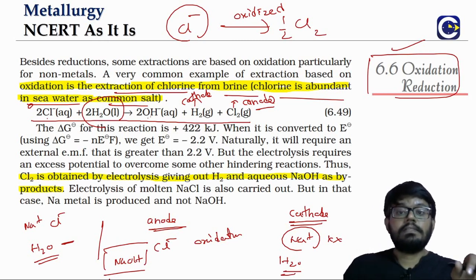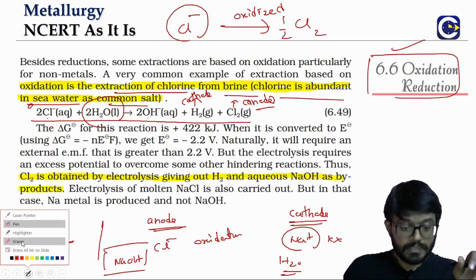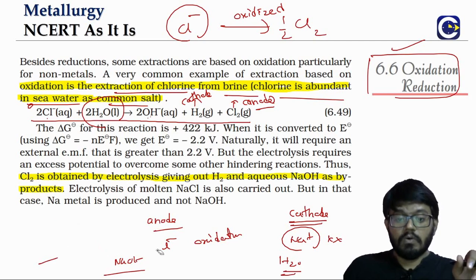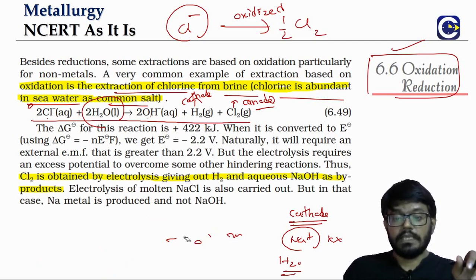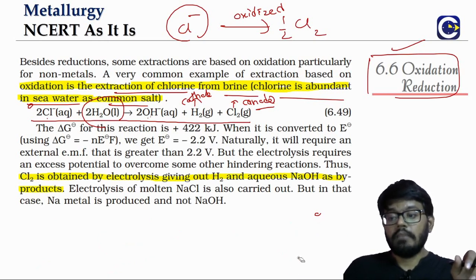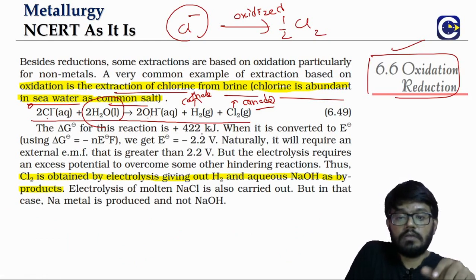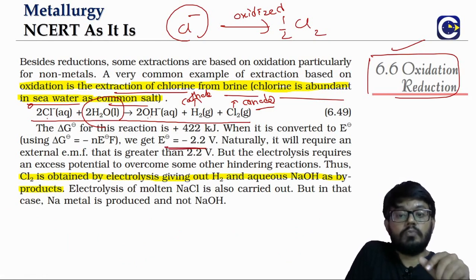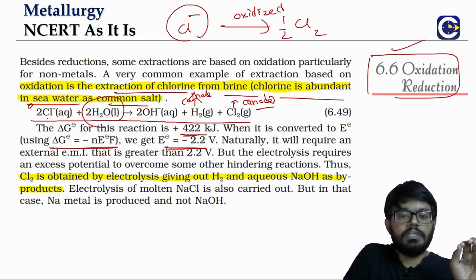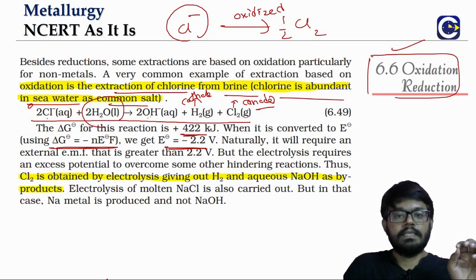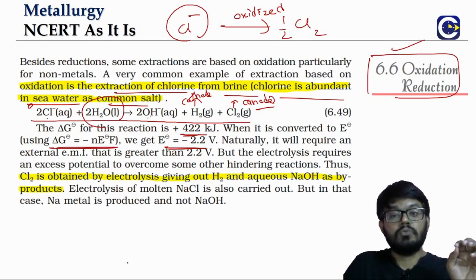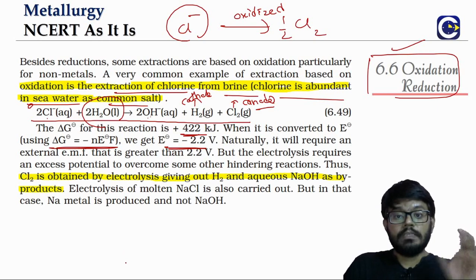But when you look at this in terms of the electrochemical principles, the overall reaction that we are seeing still has an E naught value of minus 2.2, the overall redox couple. So how do we get it? If you look at the overall reaction, del G naught is plus 422. If you put it in the equation del G naught is equal to minus nFE naught, we get E naught as minus 2.2. E naught minus 2.2 means that it is not feasible.